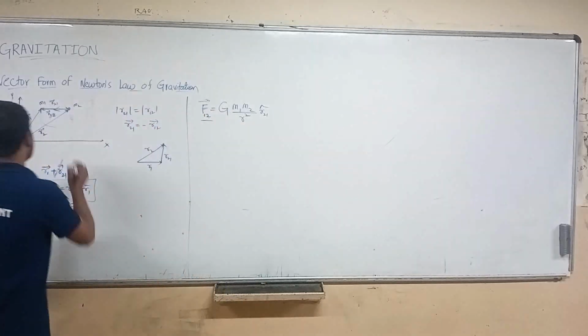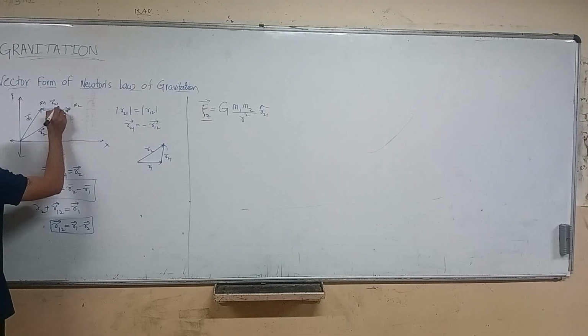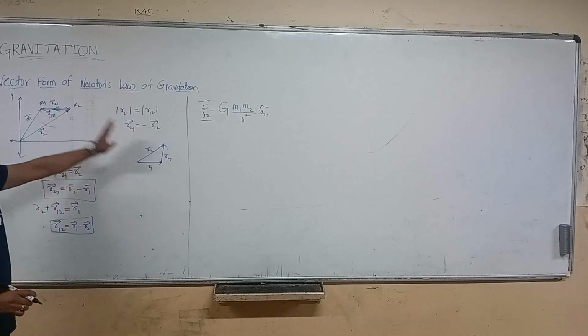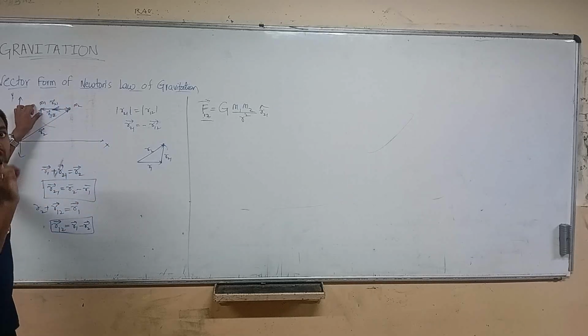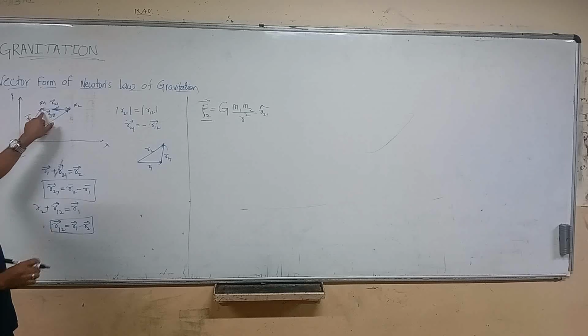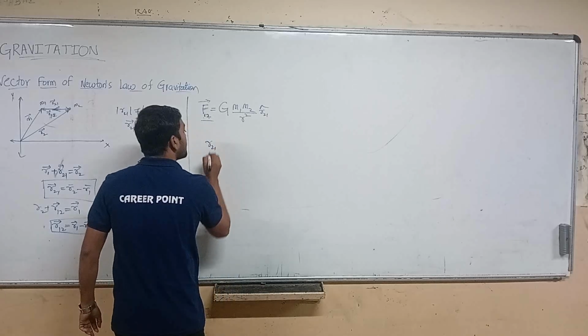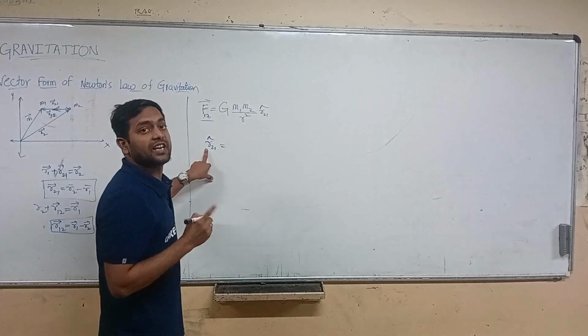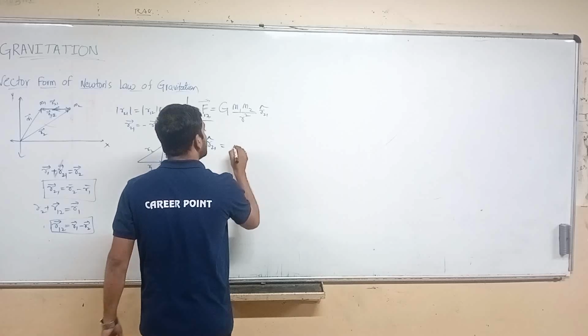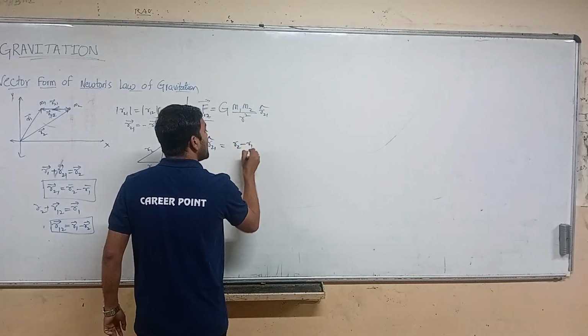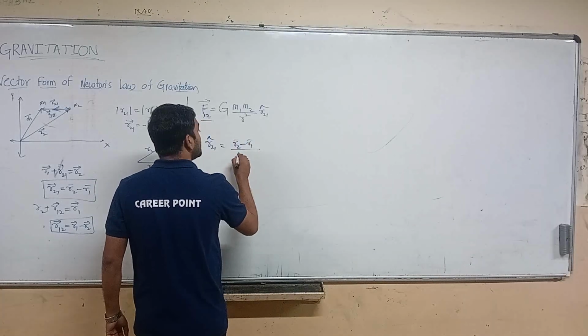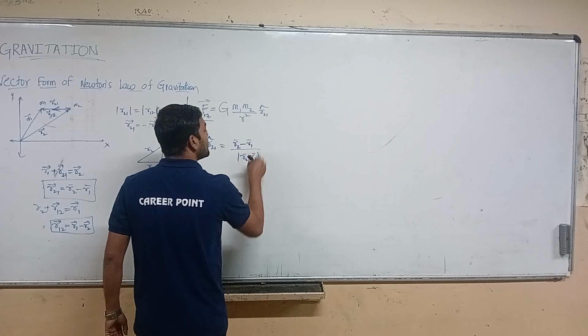Why? Because here the force on a mass is always towards the center of the other mass, right? So R21 cap is the direction, and the value of this will be equal to R2 minus R1 by mod R2 minus R1.